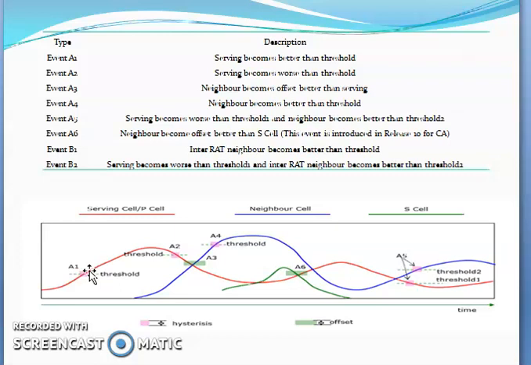So event A1 is the RSRP based A1 event of the serving cell for stopping interfrequency measurement. The UE performs it periodically with this indicated interval. The UE is configured to report this A1 event in an infinite way when this parameter is set. Otherwise, A1 event will be reported only once. So if the parameter is enabled, then it will perform event A1. If it is not configured, then A1 will not be